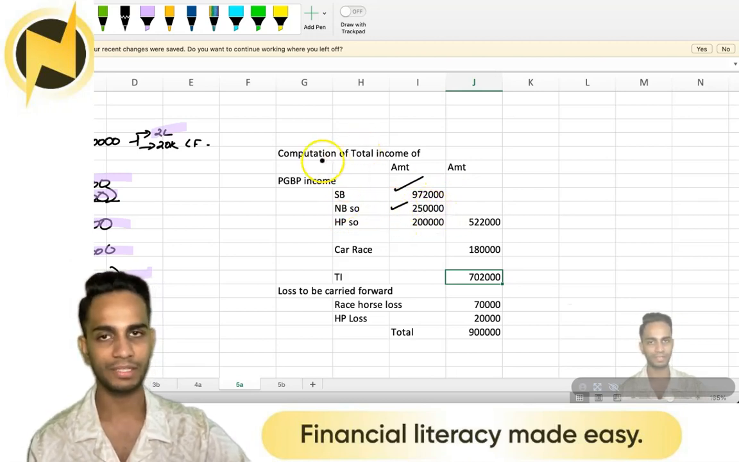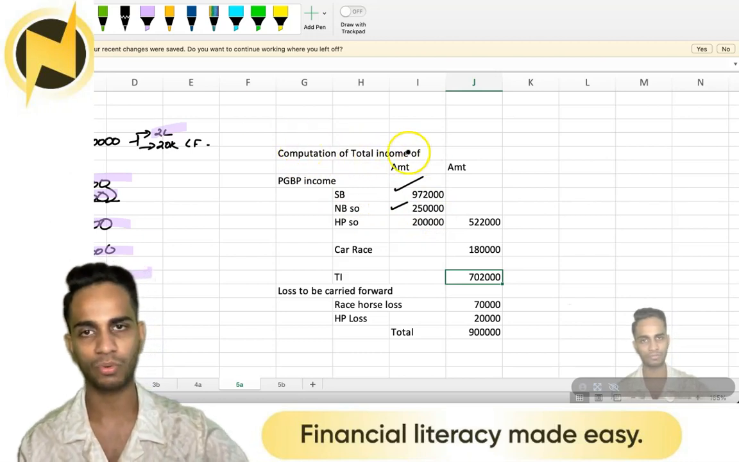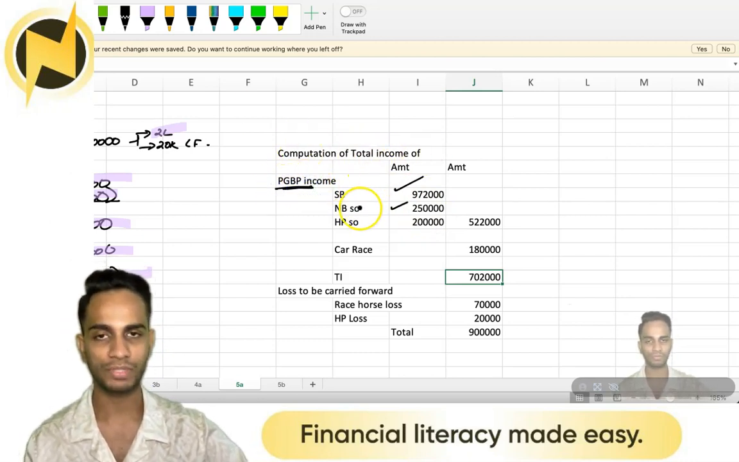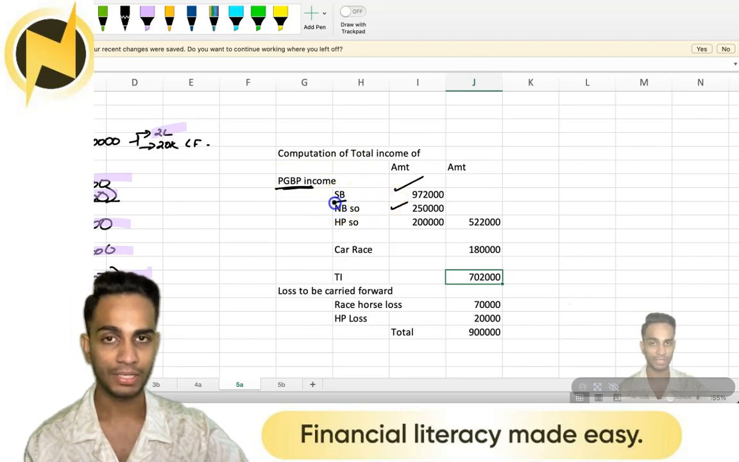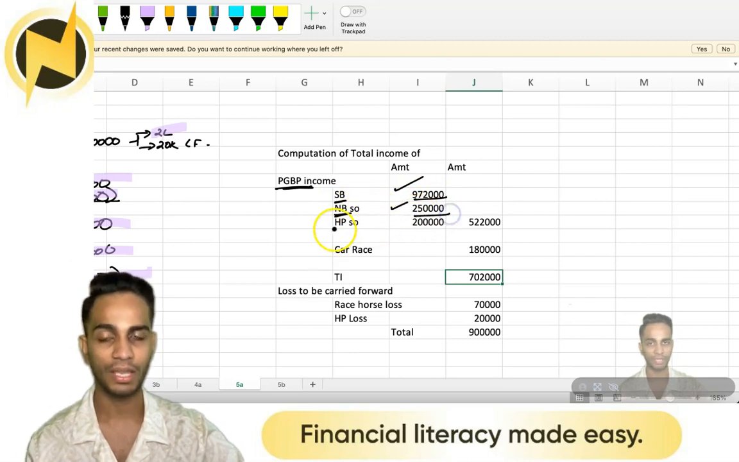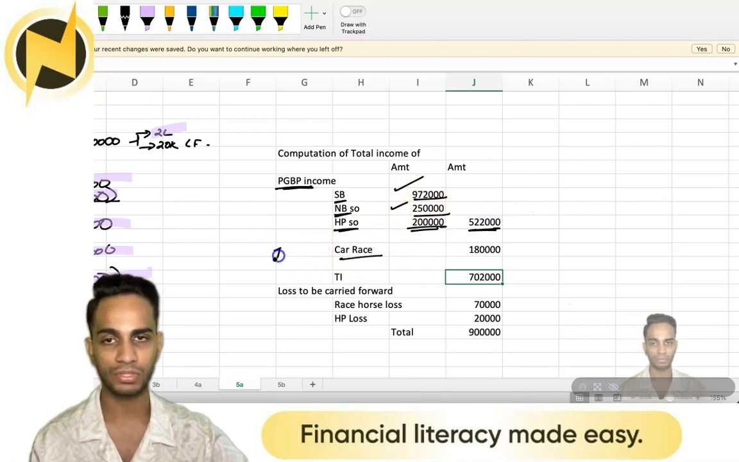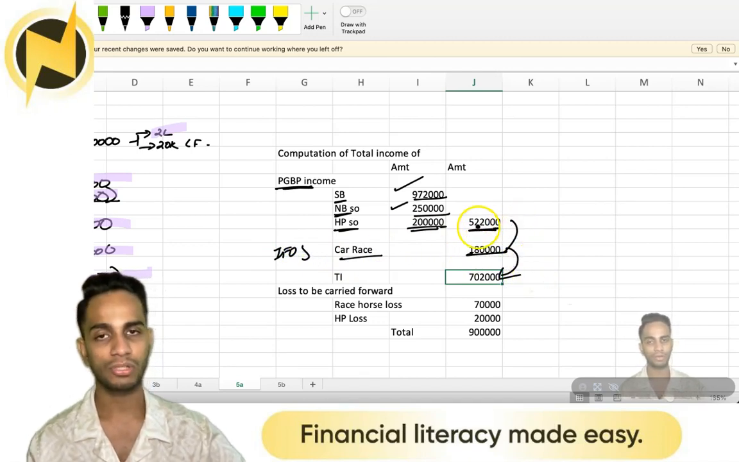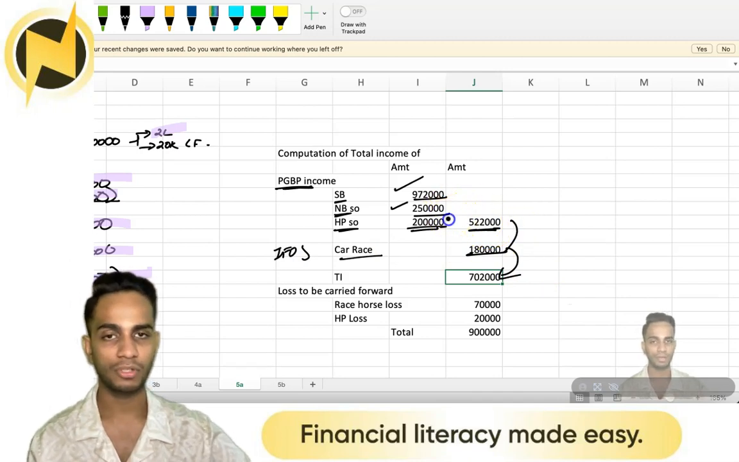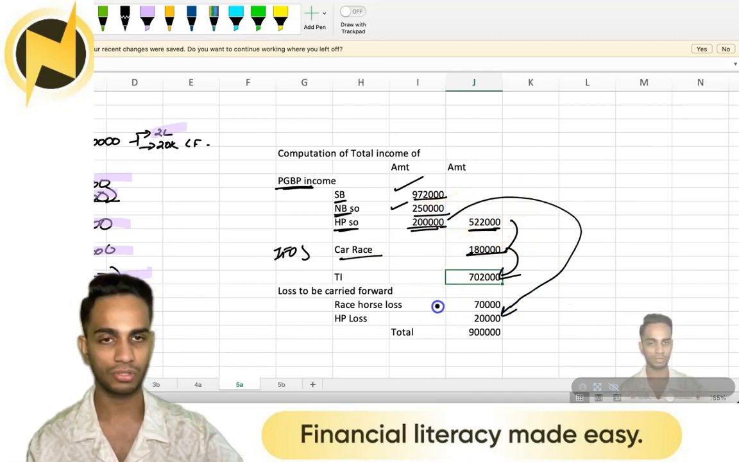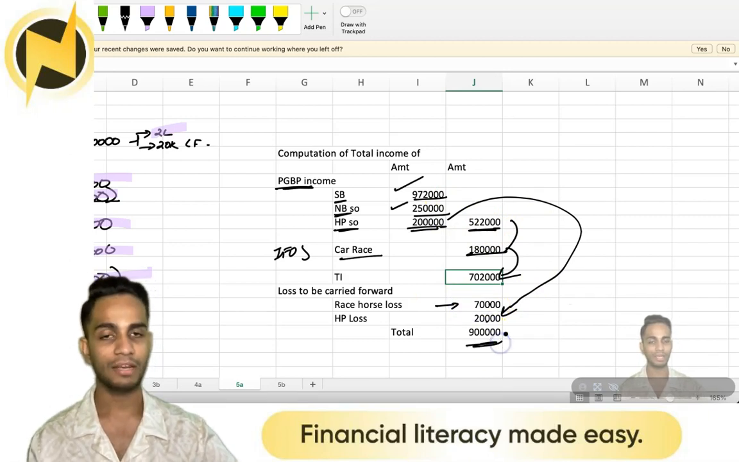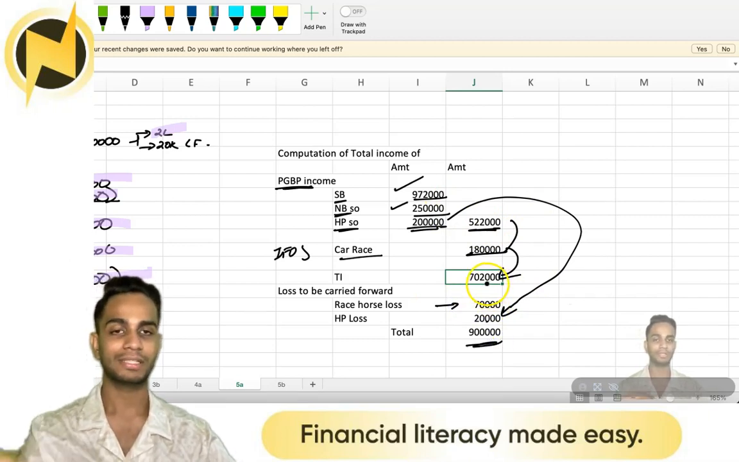So what I've done here is I've taken this table for computation of total income. First I've shown PGBP income, out of which the speculation business income is 9 lakh 72, normal business loss set off 2 lakh 50, house property set off maximum allowed 2 lakh. We take these two off from 9 lakh 72, so we get 5 lakh 22. We have car race income, this is income from other sources, 1 lakh 80. So our total income is this. Now the losses that we cannot set off and carry forward are house property 20,000 and racehorse loss 70,000, so 70 plus 20 is 90. Carry forward loss 90. Total income for the year 7 lakh 2.